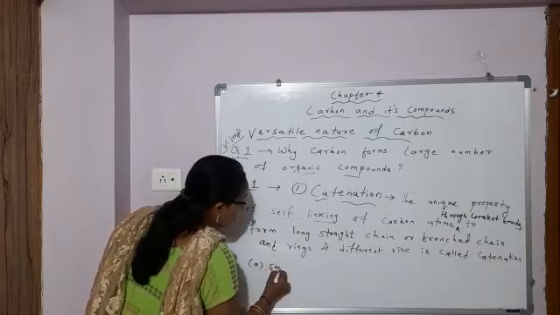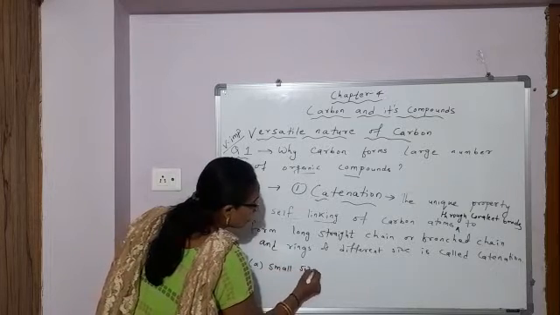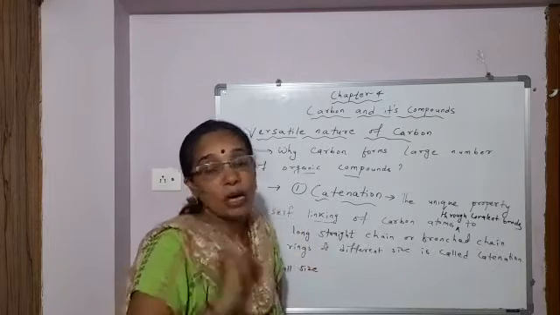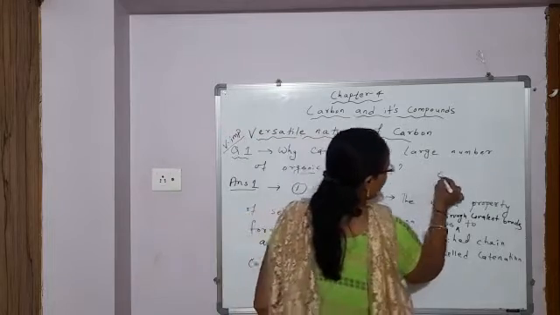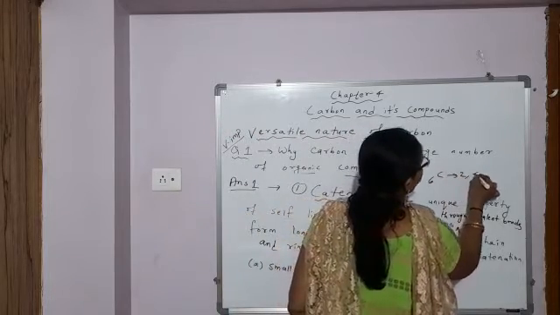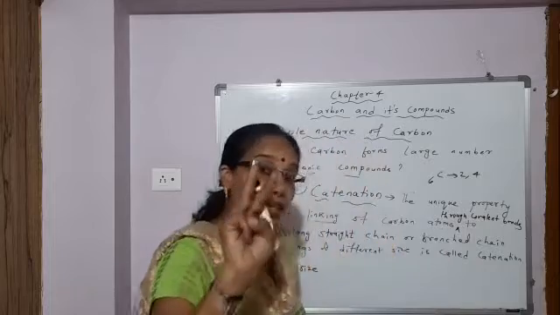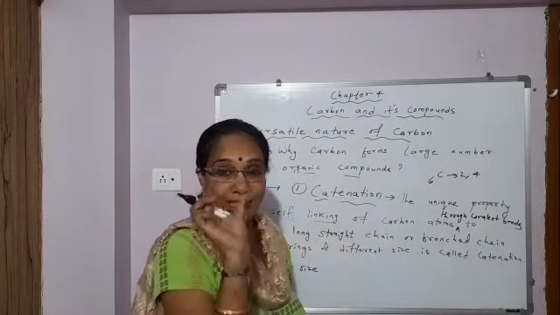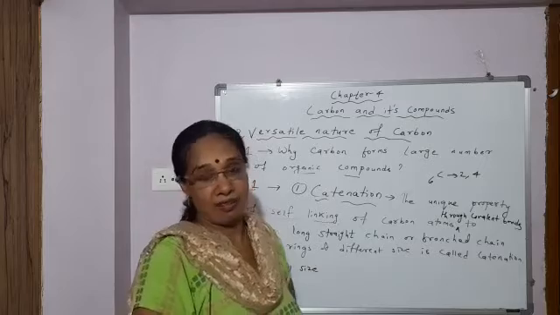First, small size. The size of the carbon atom is small. Why? Because the carbon configuration is 2,4. Electrons are filled in 2 shells only. So the size of carbon is small.